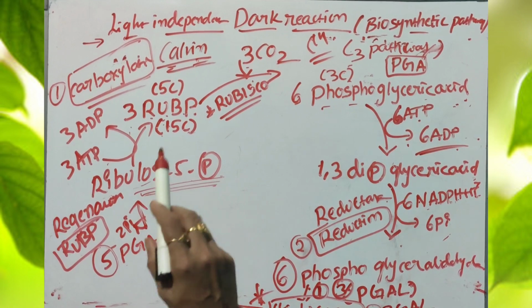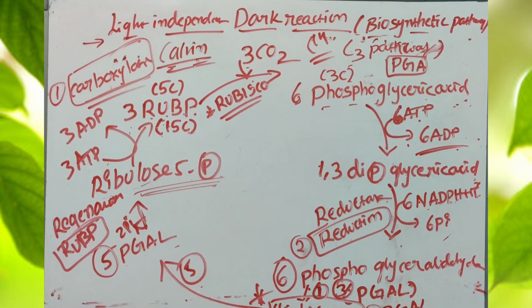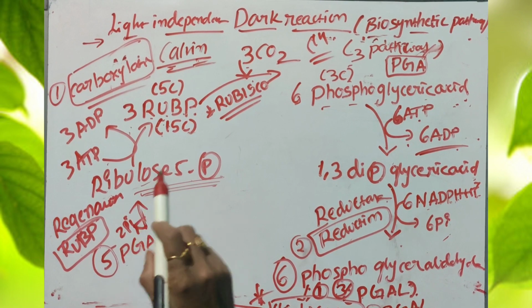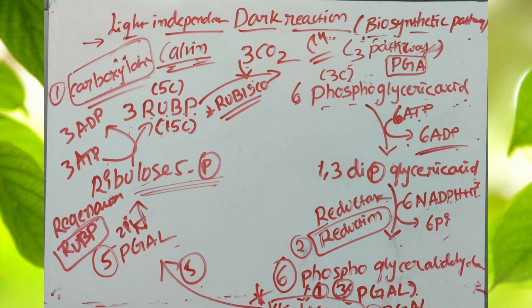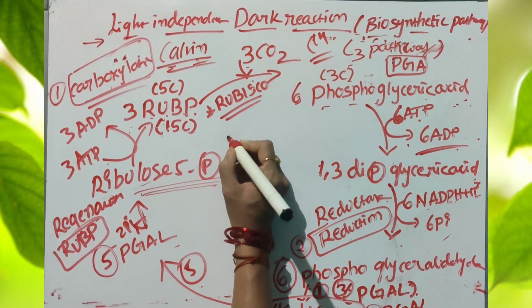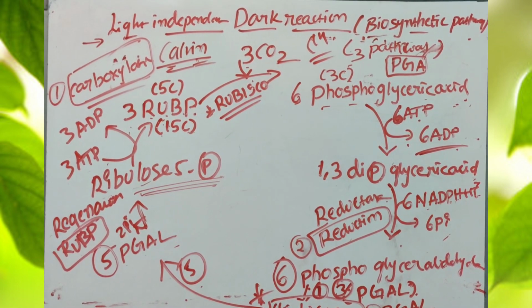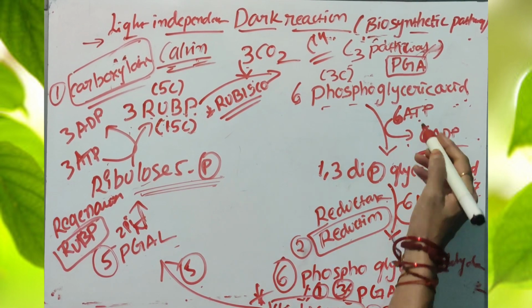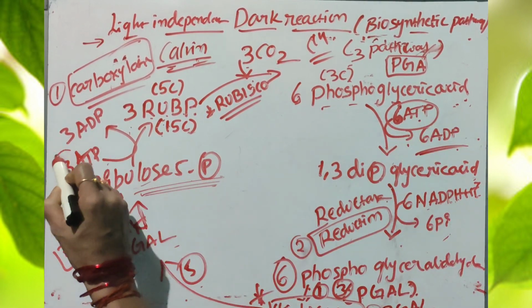So this cycle provides 3 molecules of phosphoglyceraldehyde. The cycle is repeated once again, and 3 more phosphoglyceraldehyde are produced. Totally 3 plus 3, a 6 carbon compound is produced. That is called glucose. So totally 2 cycles are repeated for the synthesis of a single molecule of glucose in the dark reaction. So the energy budget, the ATP molecules: a single cycle is carried out by using 6 ATP molecules plus 3 ATP molecules.